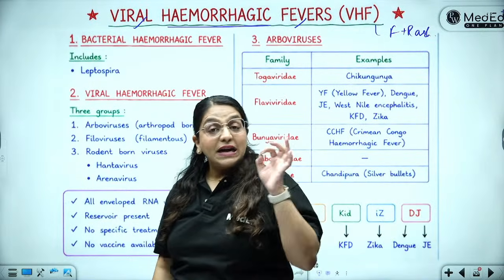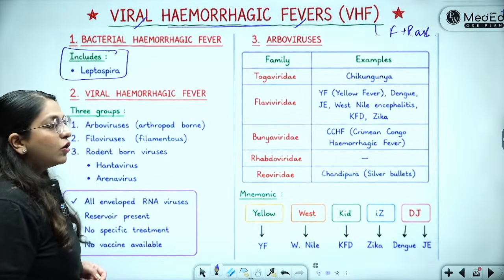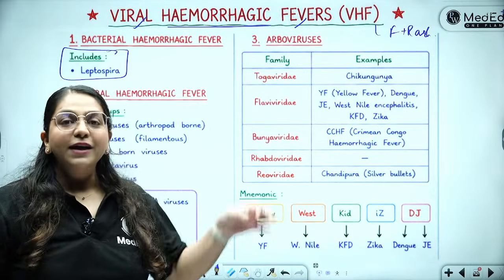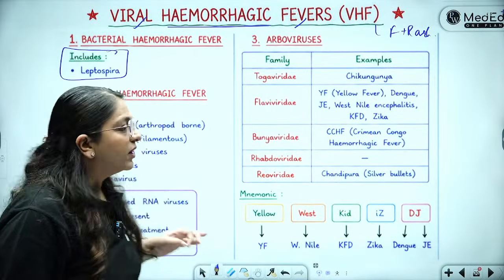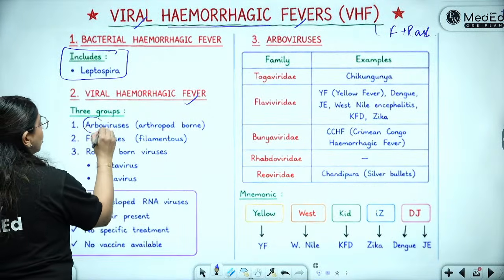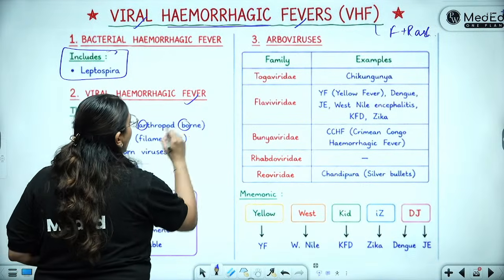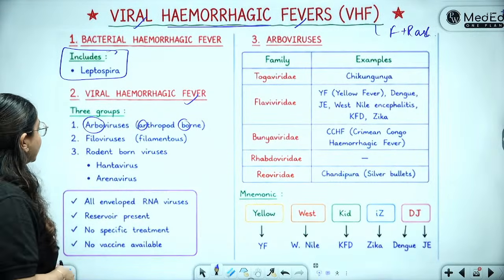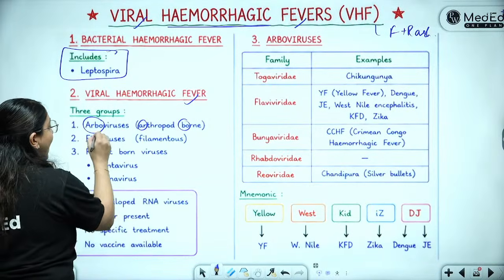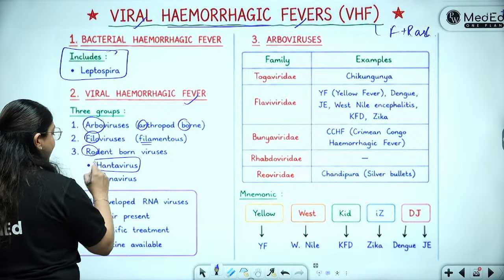Can you tell me one bacterial hemorrhagic fever? Yes, it is Leptospira. Leptospira causes Weil's disease, which is hepatorenal hemorrhagic fever. Okay, so that is a bacterial hemorrhagic fever, but we are talking about VHF. Usually, you have your arthropod-borne viruses, or arboviruses, which cause this. Amongst these arboviruses, you have certain groups. Then you have filoviruses, which are the filamentous viruses, and some rodent-borne examples, like the hantavirus.